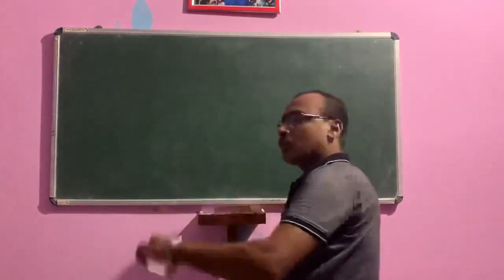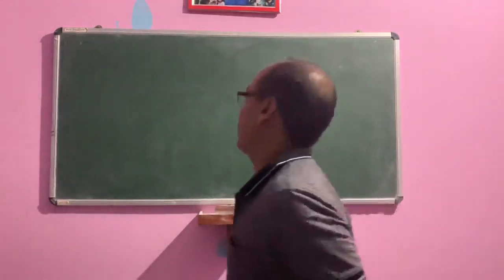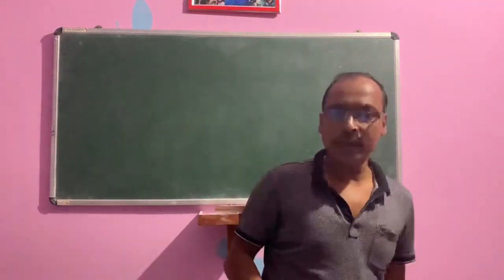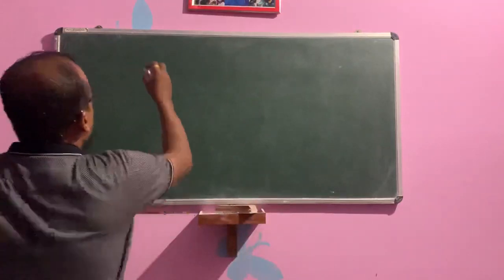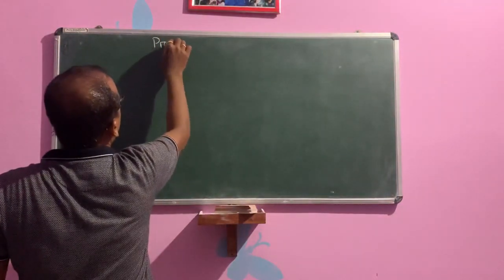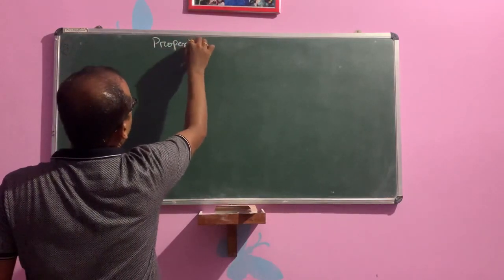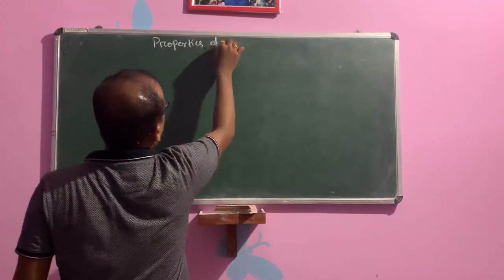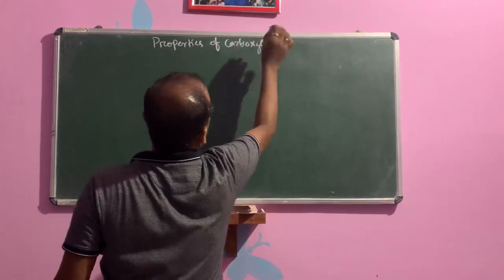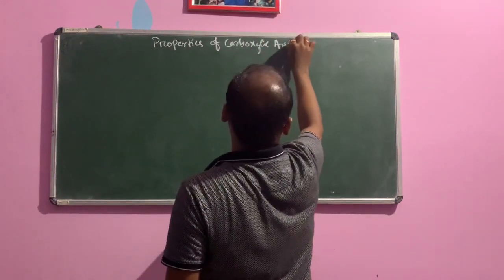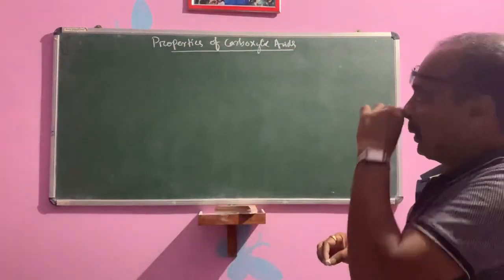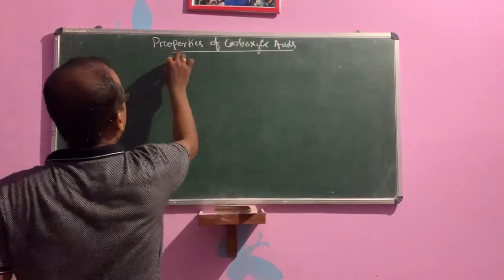So today we will discuss the properties of carboxylic acid, that is, physical and chemical properties, or chemical reactions we can say. Properties of carboxylic acids. So first we will discuss the physical properties.